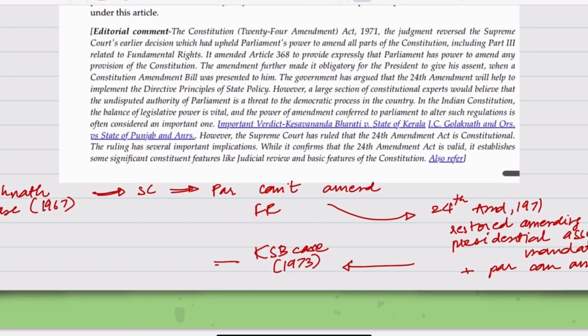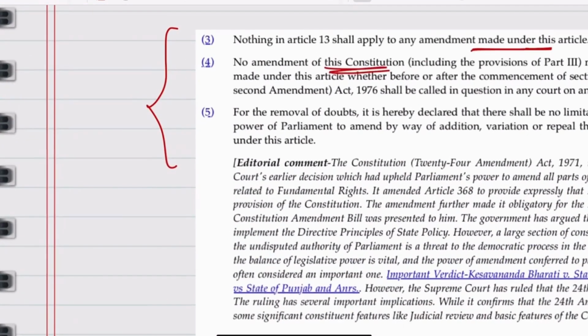Here, what did the Supreme Court say? The Supreme Court said that yes, Parliament can amend the Constitution, but it cannot change the basic structure. So yes, it can amend the fundamental rights too, but subject to the basic structure. So the entire point of this is that amendments are allowed, but the basic structure must not be destroyed.